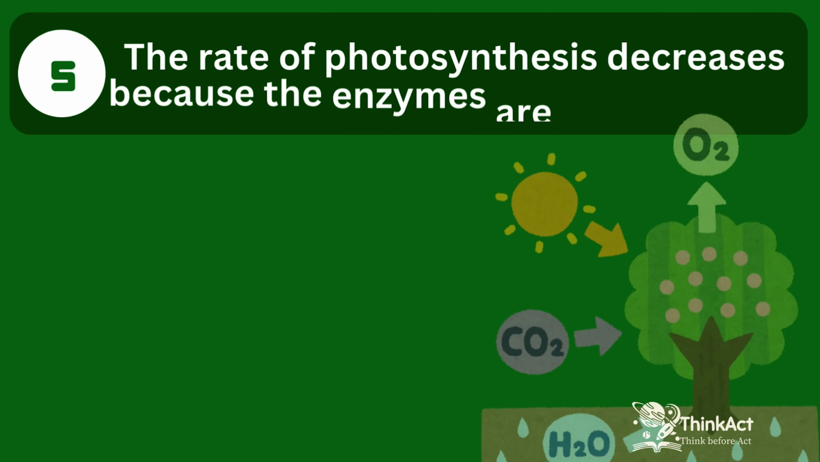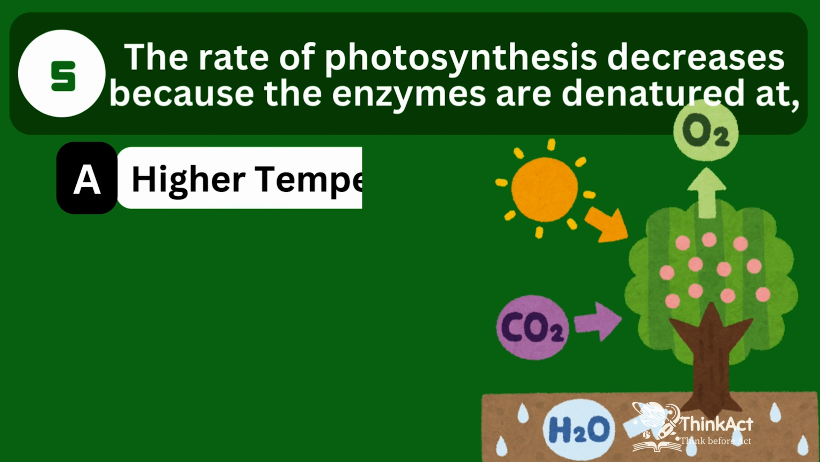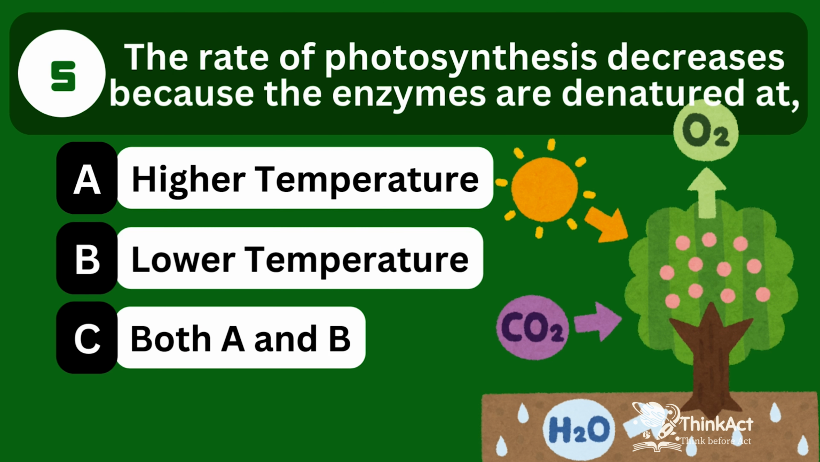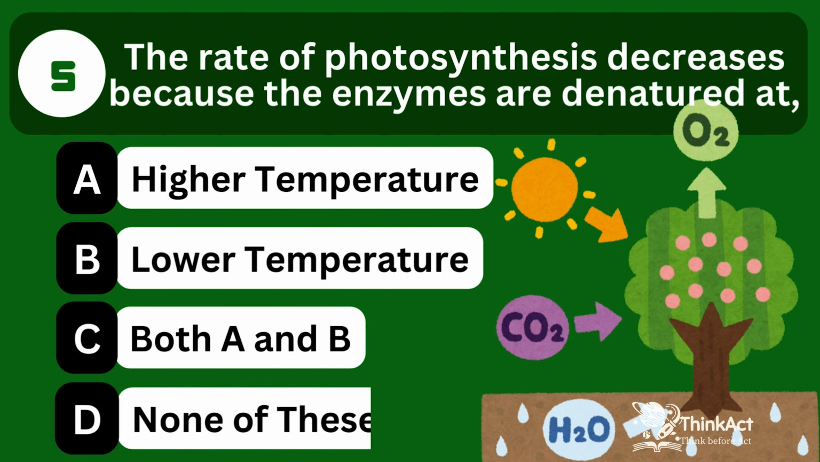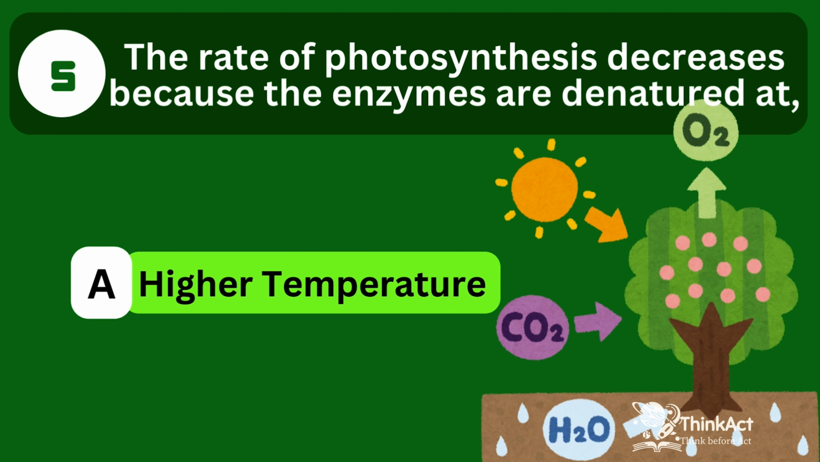The rate of photosynthesis decreases because the enzymes are denatured at Option A, higher temperature. Option B, lower temperature. Option C, both A and B. Option D, none of these. The answer is option A, higher temperature.